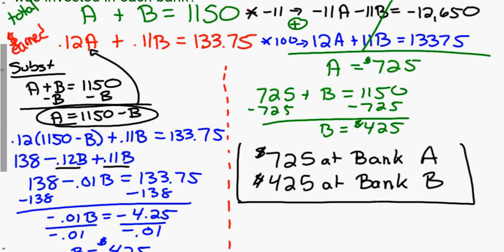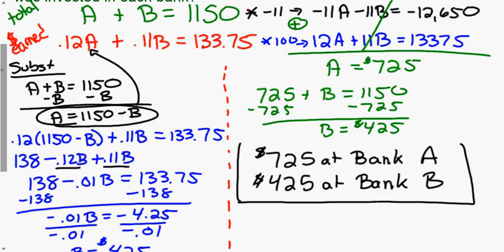Usually there's going to be 1 or 2 decimal places. I'm not going to give you anything with 3. But anyway, so I multiplied. I had 12a plus 11b equals 13,375. Now I need to figure out which coefficient I want to cancel. I chose b. It doesn't matter. You could do a. I just chose b.